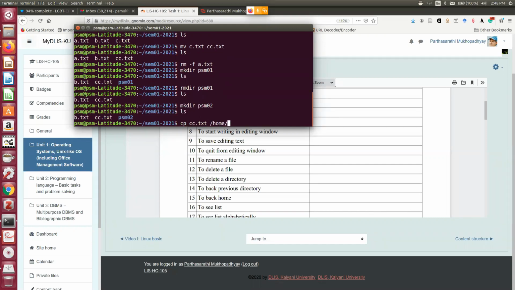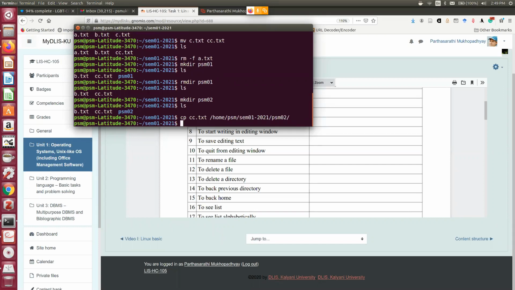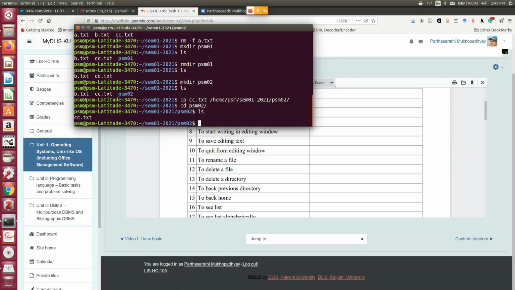I already told you that you have to give the full path, home, psm01, then under that psm02. Now if we go cd psm02, I can see through the ls command that the file is already copied from psm01 to psm02, and the copy is there.